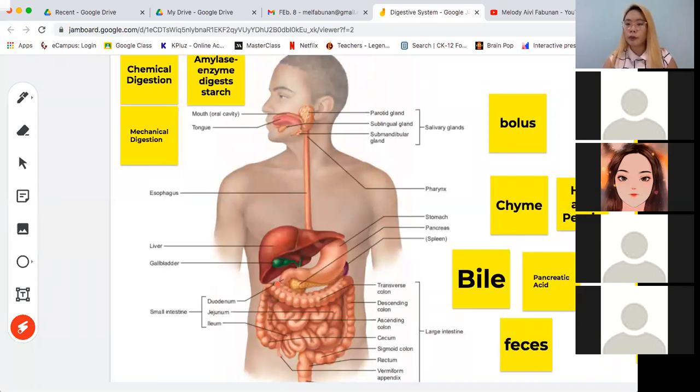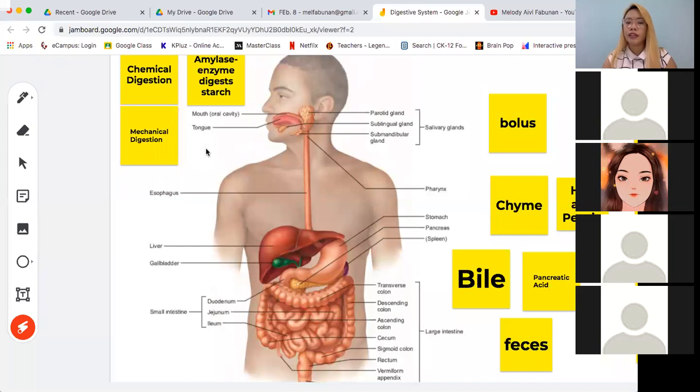So, ano ang purpose ng bile? Bile is the one responsible for the digestion of the fatty acids. Lahat ng oils na kinain ninyo, lahat ng oily food na kinain ninyo, will be chemically digested in the duodenum by the bile. Okay? So, yung bile na yan is very important. Otherwise, hindi maki-chemically digest yung mga fatty acids na kinakain ninyo.